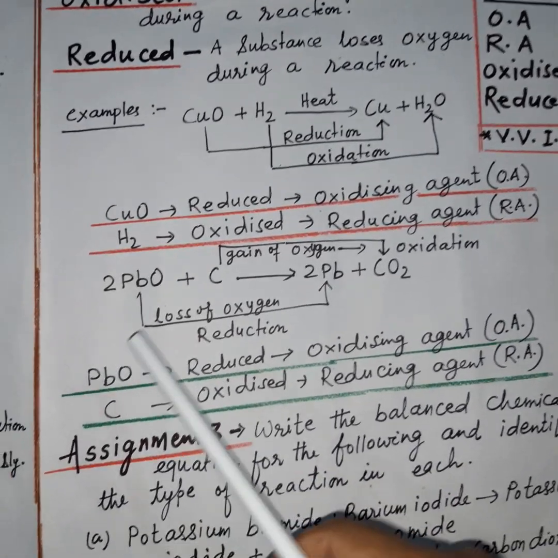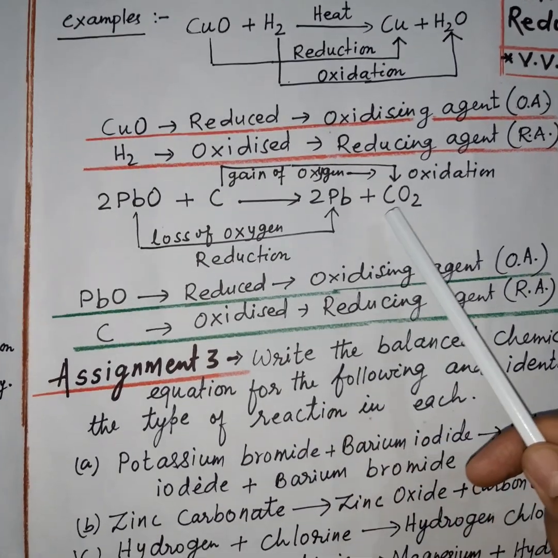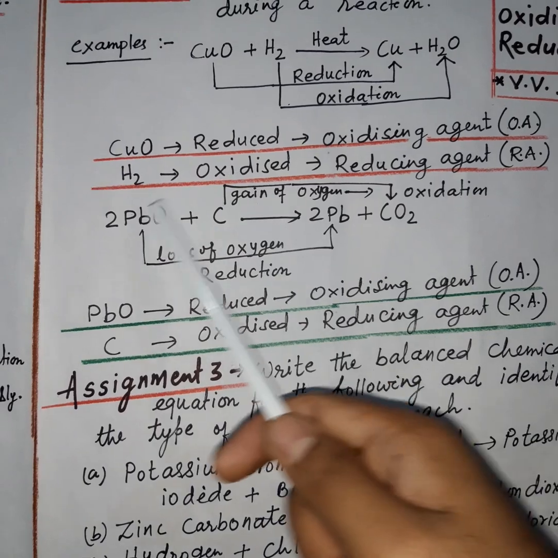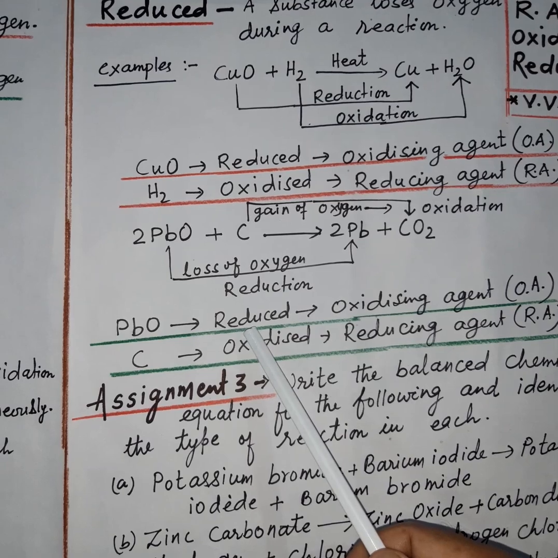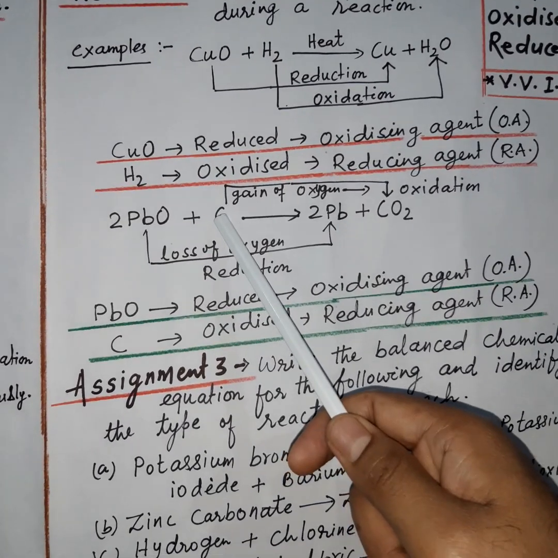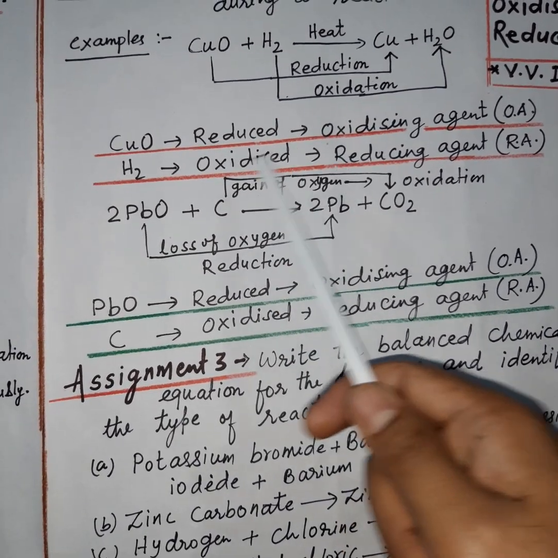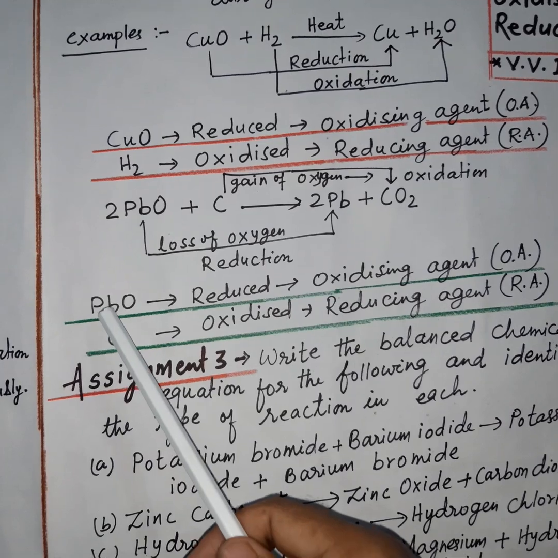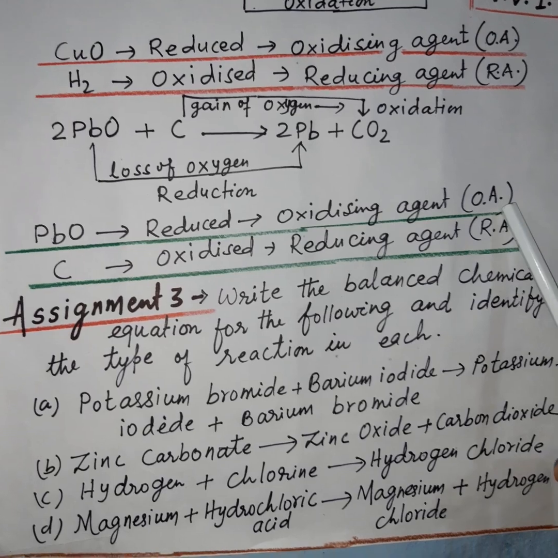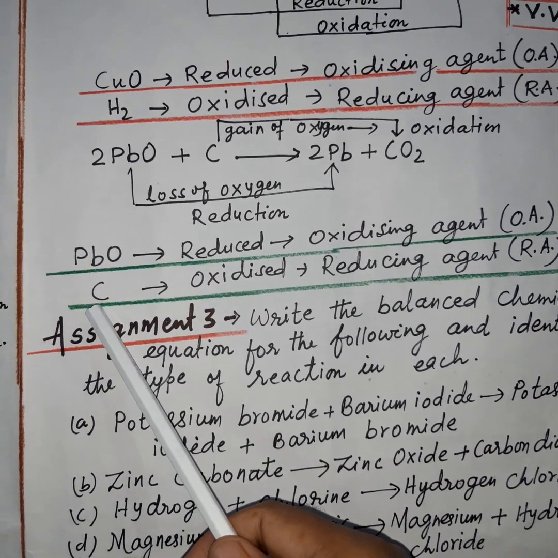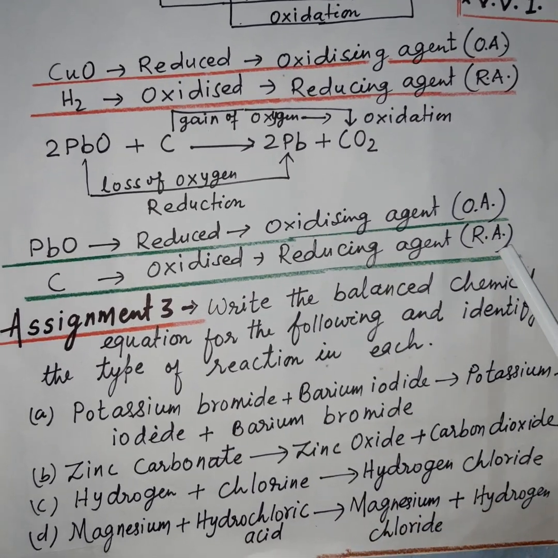Another example: when lead oxide is treated with carbon, lead and carbon dioxide are formed. In this reaction, lead oxide loses its oxygen and gets reduced, while the carbon gains oxygen and gets oxidized. By comparing this, we can say that lead oxide is reduced and behaves like an oxidizing agent, while the carbon is oxidized and behaves like a reducing agent.